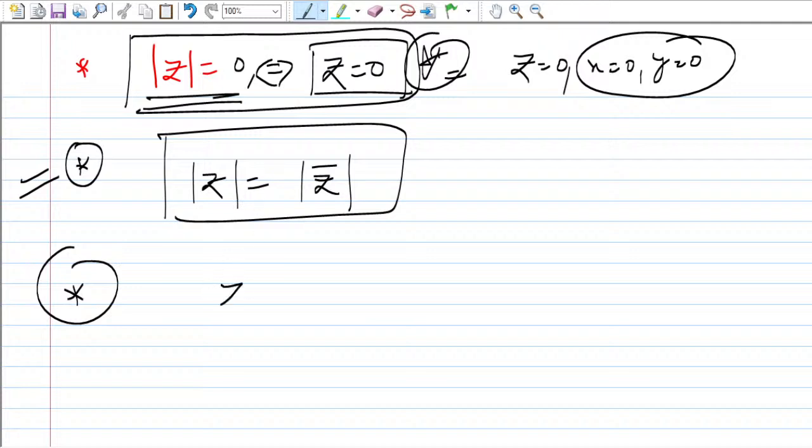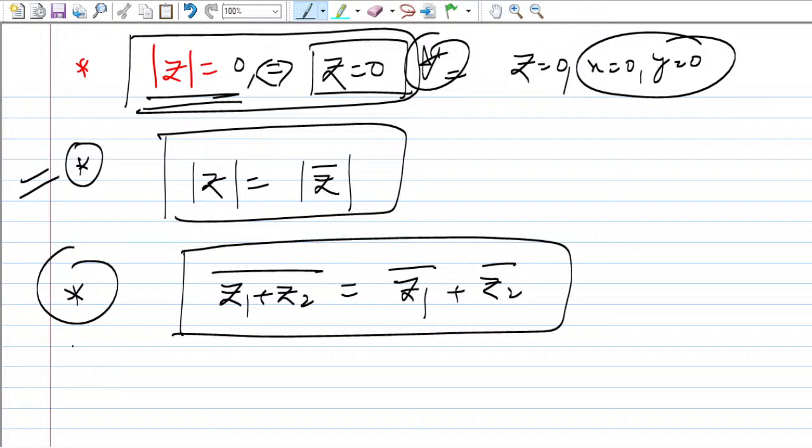If you add two complex numbers and take the conjugate of the sum, you can express it as the sum of the conjugates of the individual complex numbers. This is the magic here, one important property of the complex number.